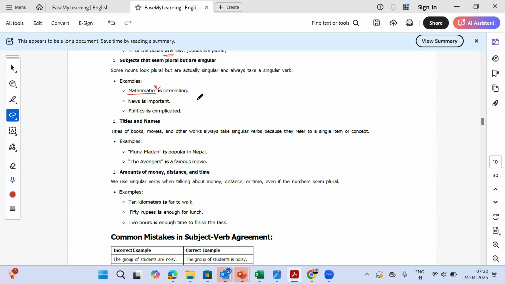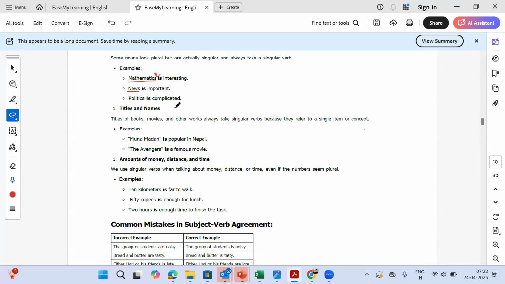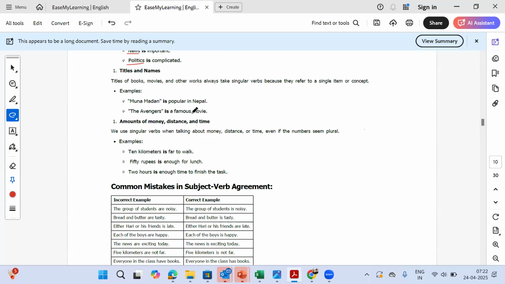Or English, just like Nepali, just like Hindi, is one subject. So we will say is interesting. News is important. News is also just one thing. We are not talking about multiple different items. Politics is complicated. We are talking about one thing again.